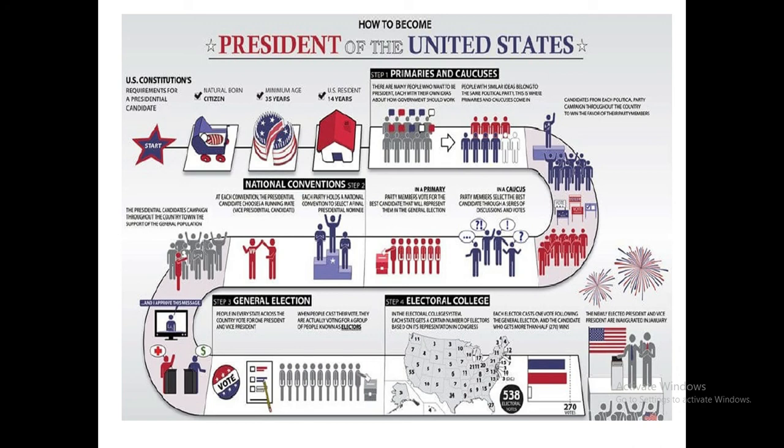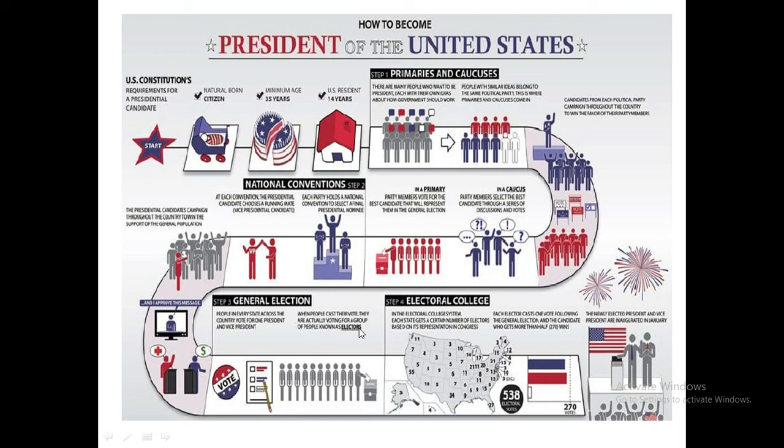After these delegates are elected, they meet at the national conventions to finalize the name of the presidential candidates. After the national convention is over, the actual process to elect the president begins. The third step is the general election. In the primaries and caucuses not all the people of the United States can participate, but in the general election, also known as the popular vote, all eligible people can participate. But they do not elect the president.